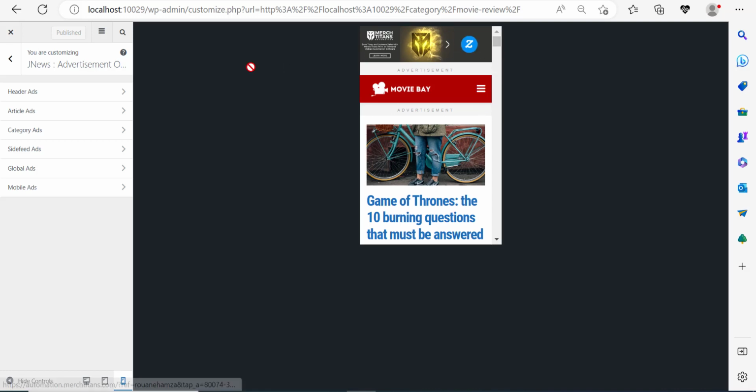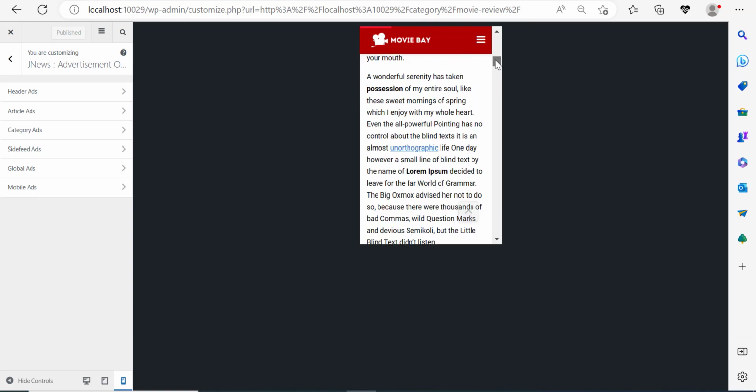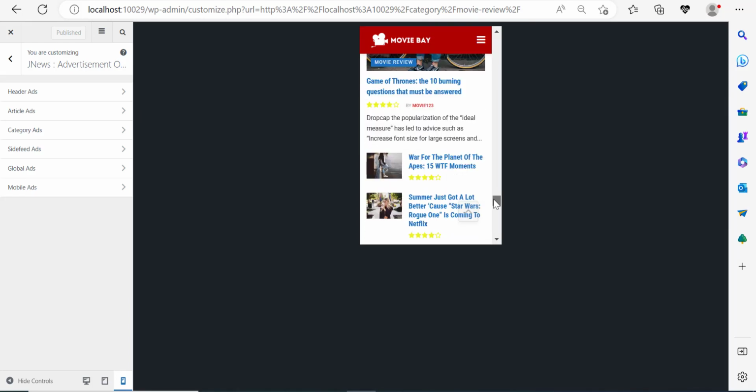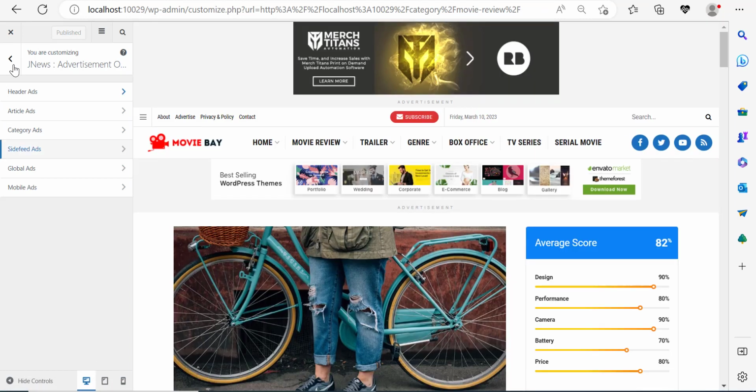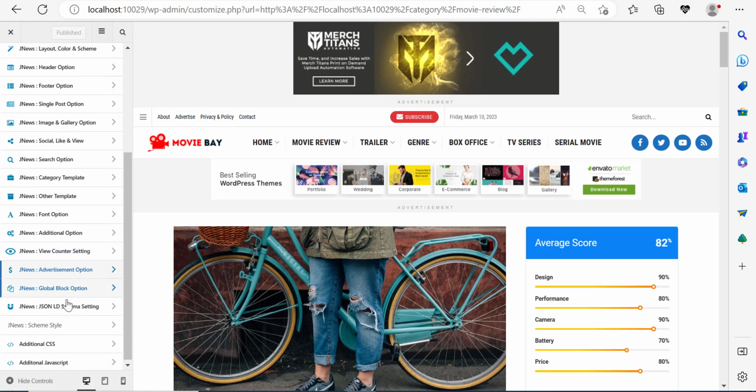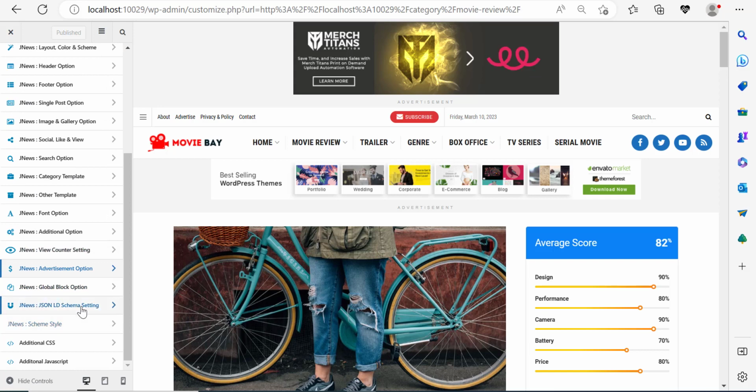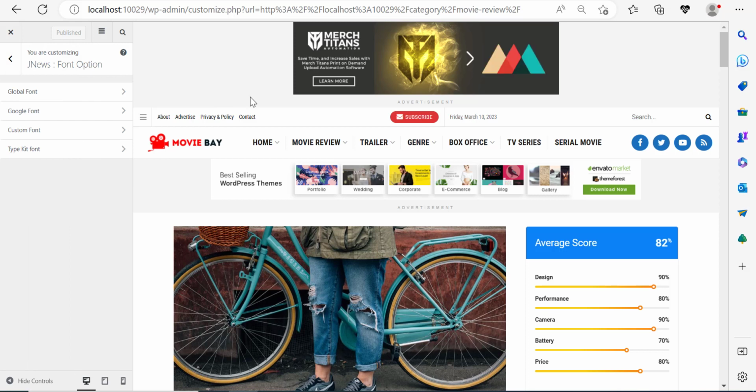I think it looks pretty interesting. And you can see that the ads are also displayed here on mobile, right inside the content. So that's pretty awesome that we have that. And it's a good way to monetize your blog, if you want to know how to monetize your blog. So right now that we have finished with the advertisement section, let me go ahead and take you through a quick walk of the fonts.